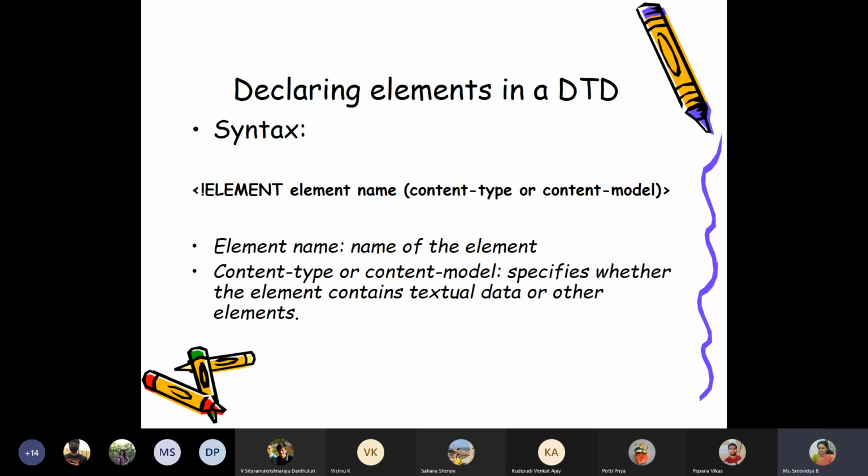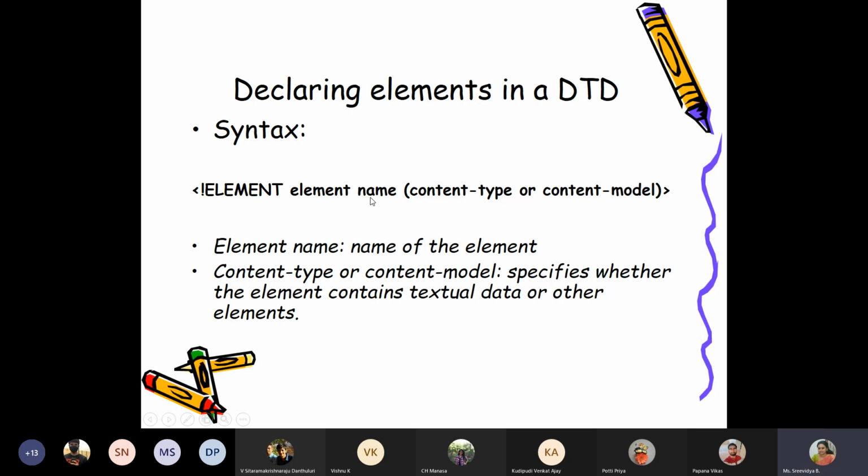How will I define an element is the first step. I use the keyword ELEMENT, and I'm going to write it the same way I write an XML document. I will use angle brackets, both sides. To indicate that it is a DTD declaration, I'm going to use the exclamation mark. This exclamation mark you will not see in a normal XML document, only in the DTD part. So angle brackets, exclamation mark, then the keyword ELEMENT. This says that this is a DTD declaration of an element in your DTD.